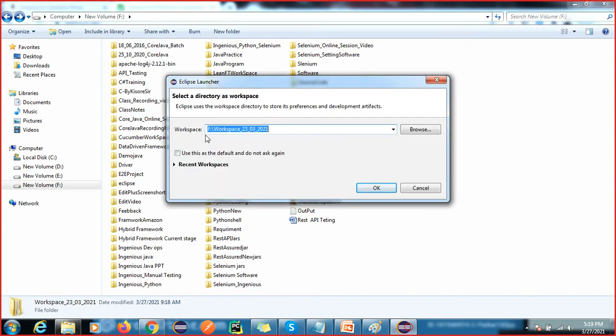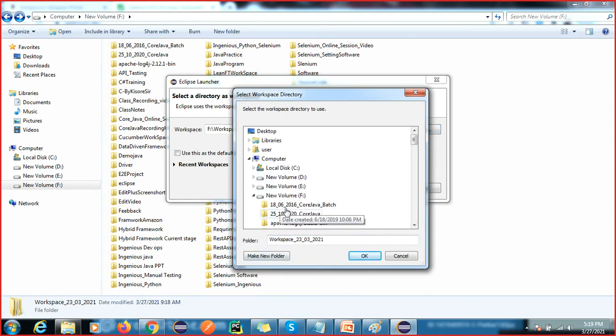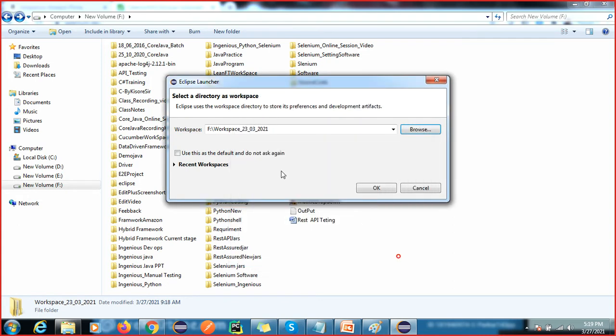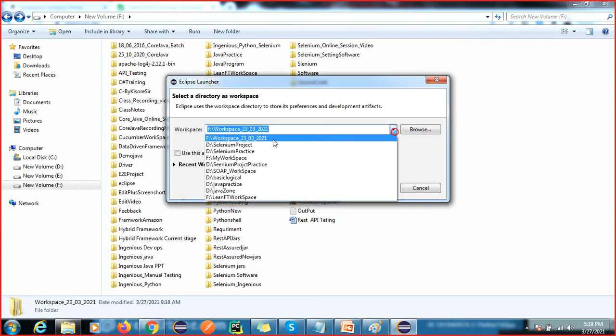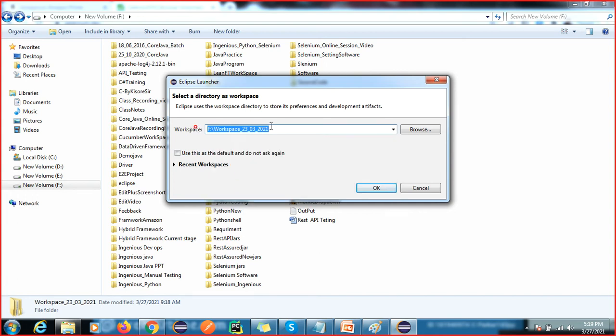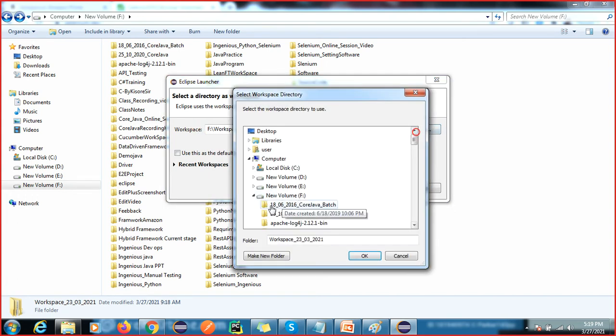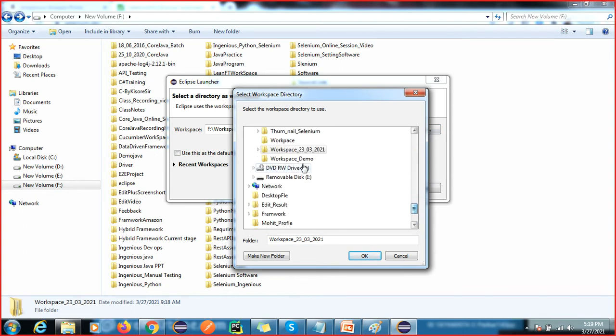You can see here the workspace. Here you can browse to where your workspace is. You can see I already have multiple workspaces. You can select the same location, like the workspace demo I have created, and click okay.